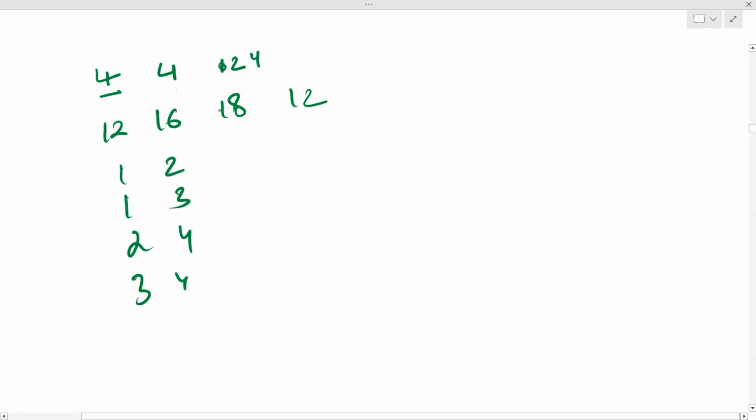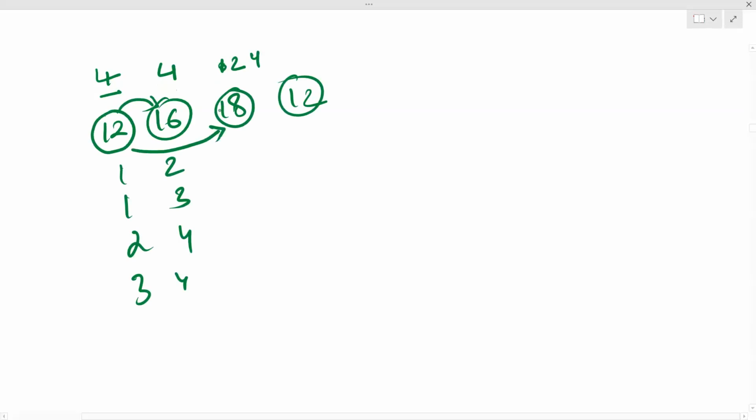So see, you can only complete this second quest once you have completed this. So let me draw this thing. Now you can complete the third quest after you have completed the first one. You can complete the fourth after you have completed the second, and you can complete the fourth after you have completed the third.